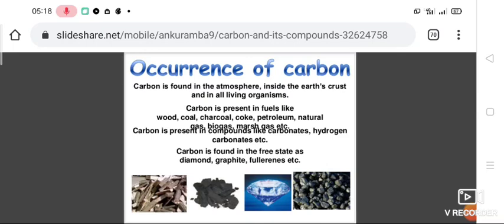The important one, which everybody likes, is diamond, which is also one of the forms of carbon. And the cheap material which we use for writing is the pencil. In the early stage we use a pencil to write. The start of our academic session of writing starts with a pencil. So that pencil is also made of carbon.